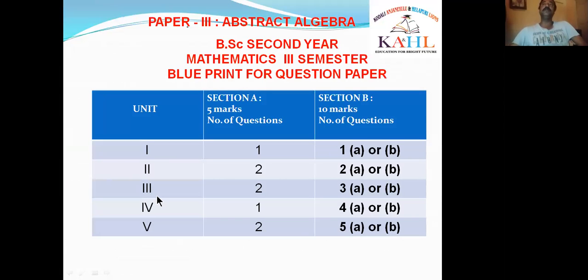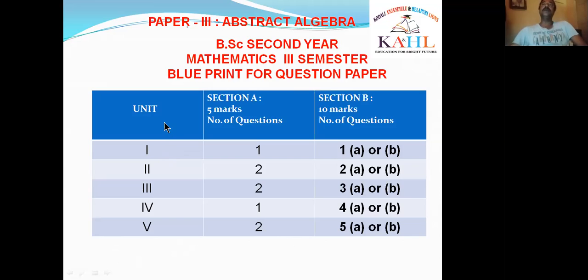After that, if we go to the blueprint of this abstract algebra, the question paper contains theory, 75 marks external and 25 marks internal. You all know that the 25 marks internal paper is assessed by your lecturer, and the external paper of 75 marks is assessed by the university. That means the university allots an invigilator, lecturer, and that is the examiner.